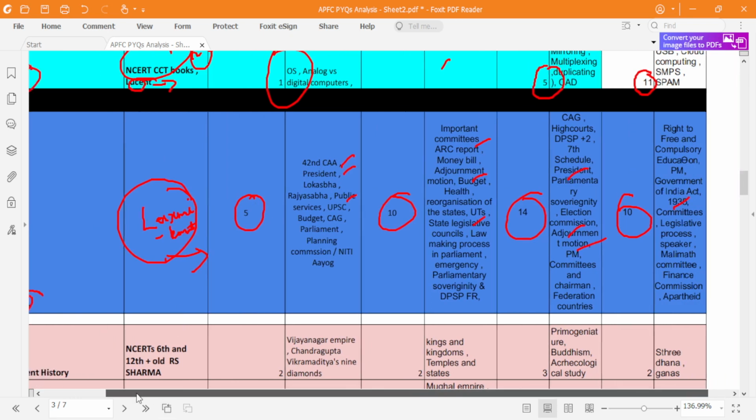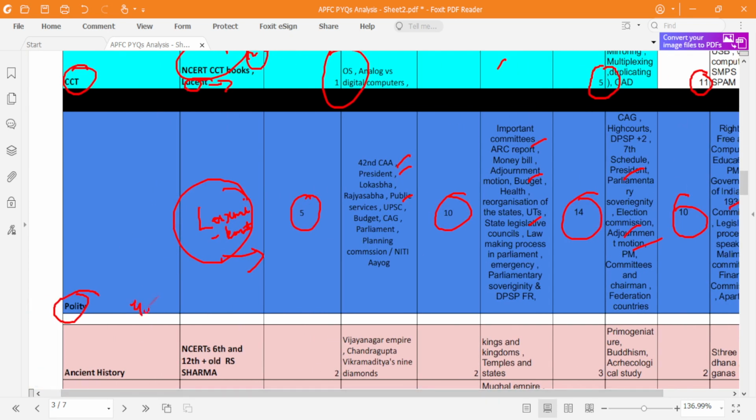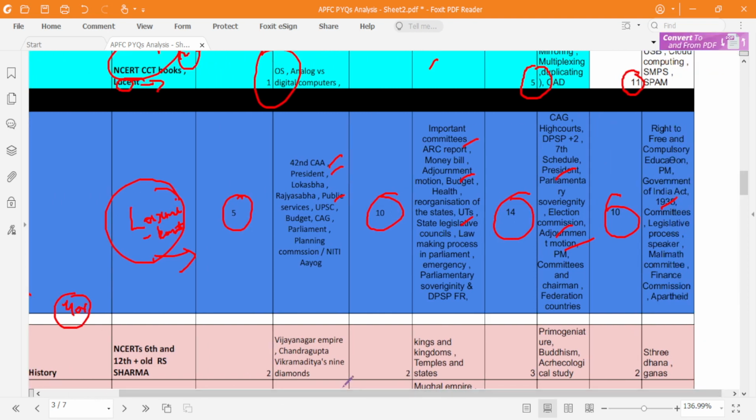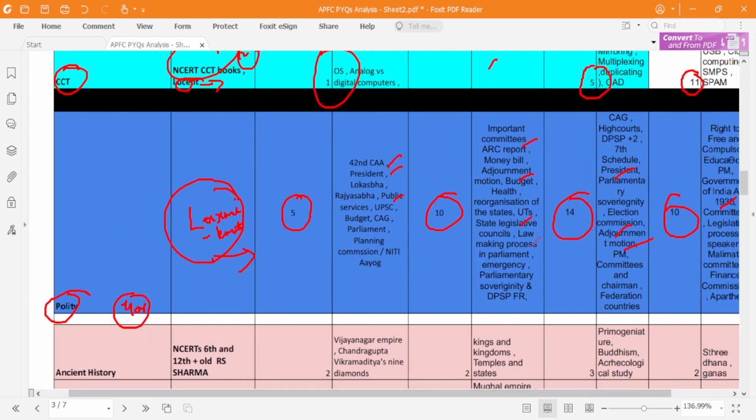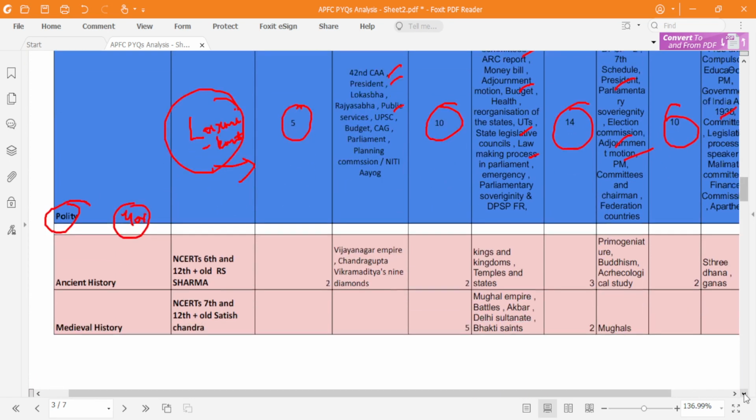So in this polity Lakshmikant, basically the polity subject also has governance. In governance they focused on ERC reports and some committees that have been constituted by the government, important committees. Every year they have asked those questions, you can see from here, fine. So for polity, Lakshmikant is the source.